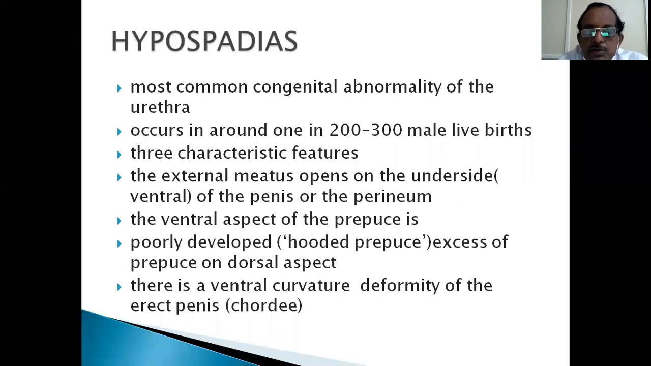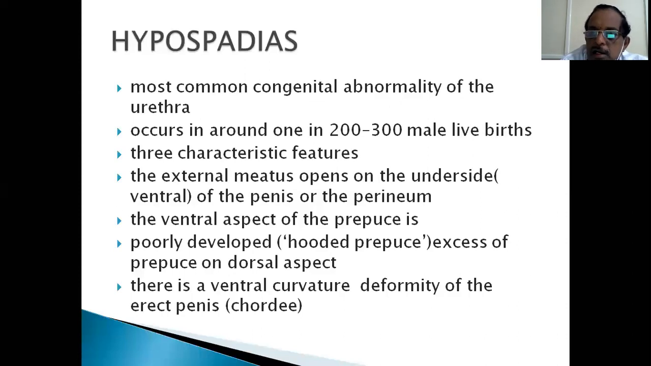So what is hypospadias? We'll go through this. It is the most common congenital abnormality of the urethra. It occurs in around 1 in 200 to 300 male live births. There are three characteristics of a hypospadiac defect. The urethral opening, which normally opens at the tip of the glans, is very much normally formed with prepuce all around.